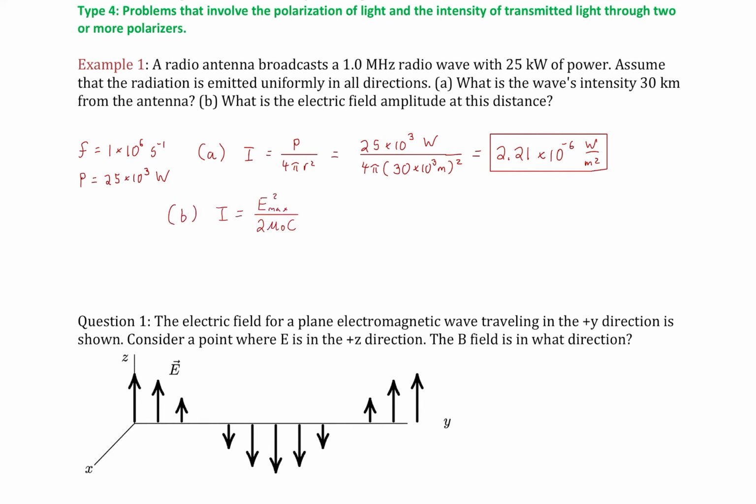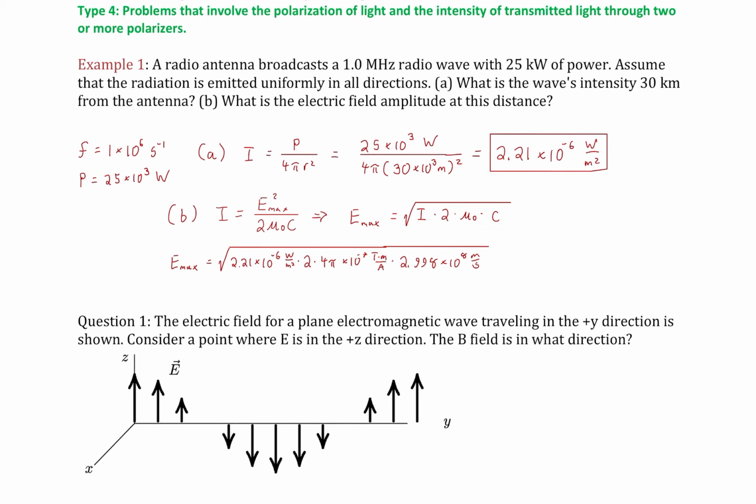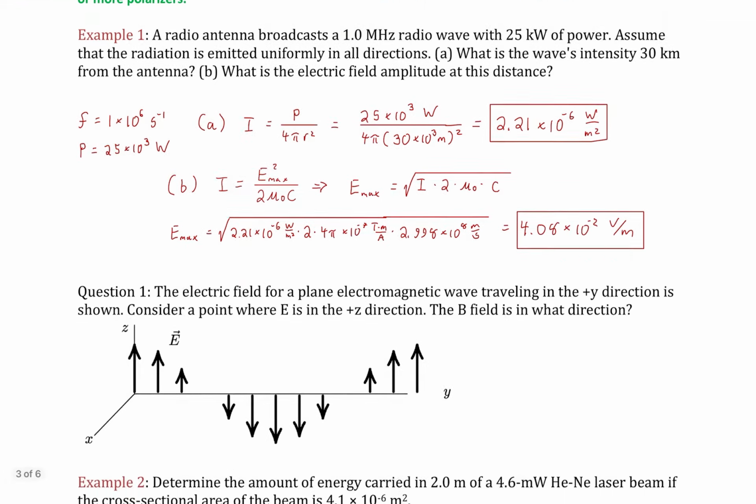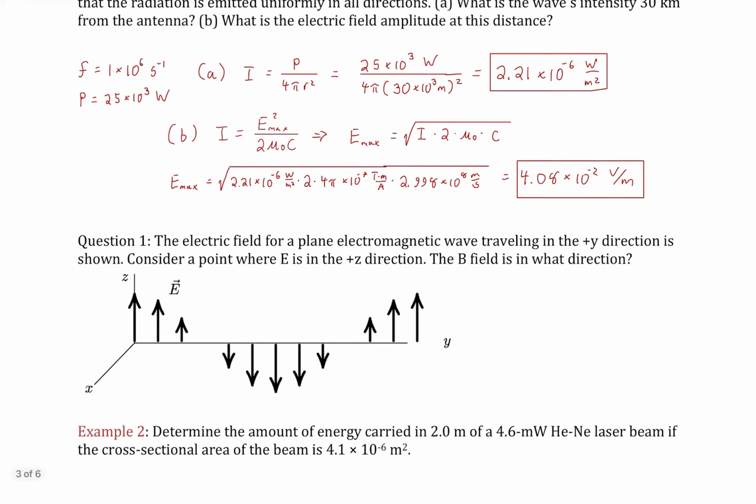Now in part B, what is the electric field amplitude at this distance? Now that we know the intensity, we can go ahead and find the maximum value of the electric field, which is its amplitude, just by isolating that expression for the electric field, plugging in our values, including the answer that we solved for in part A, and getting our answer of 4.08 times 10 to the negative 2 volts per meter. All right, well, on to a concept question.